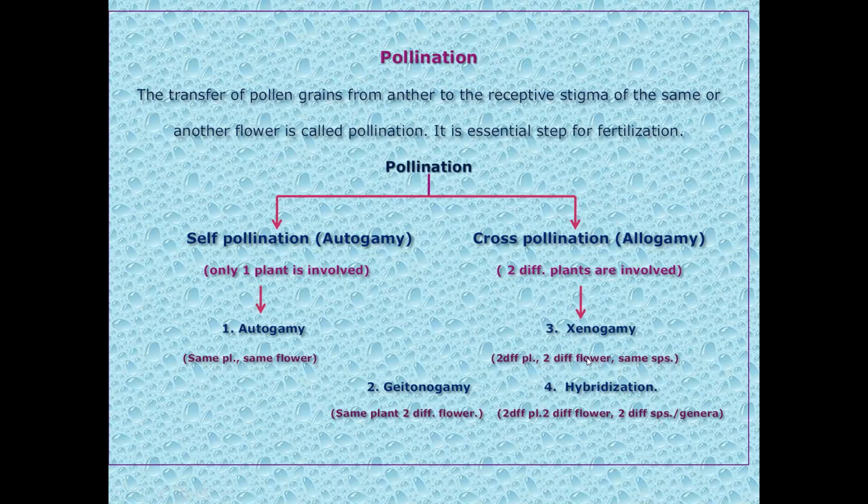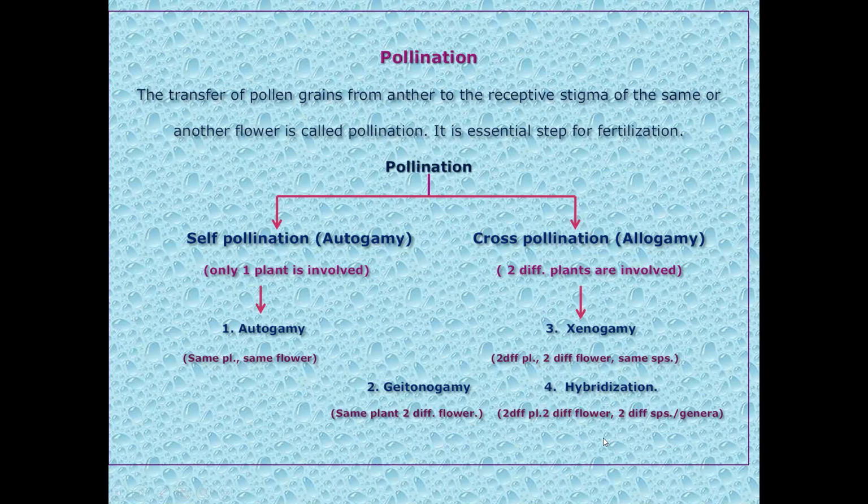I have given you the example of hibiscus. Then hybridization: it is not involved in your textbook, and it is not considered a type of cross pollination. Actually, hybridization is a technique which can be performed artificially. You have to consider one plant as a male plant and another plant as a female plant, and manually collect the pollen grains from the male flower and dust them on the stigma of a female flower. Before that, you have to emasculate the flower.